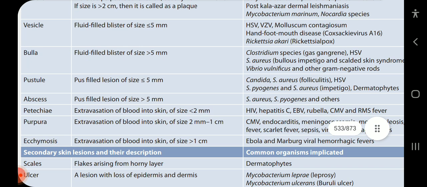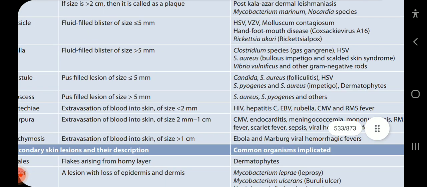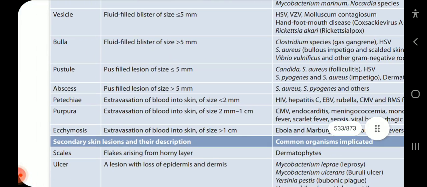Bulla: fluid-filled blister of size more than 5 mm. Causes include Clostridium species, gas gangrene, HSV, Staph aureus, bullous impetigo, and scalded skin syndrome, Vibrio vulnificus, and other gram-negative rods.